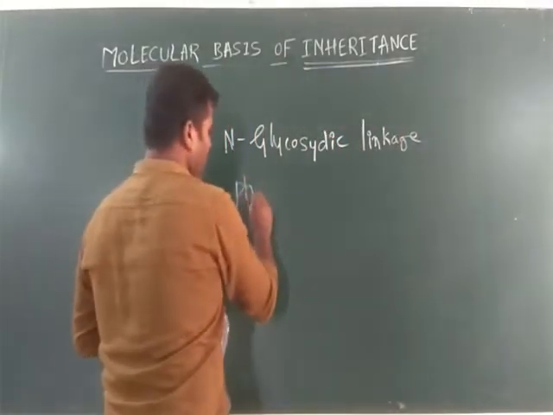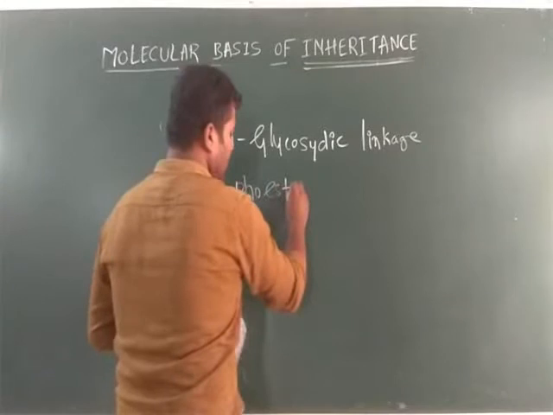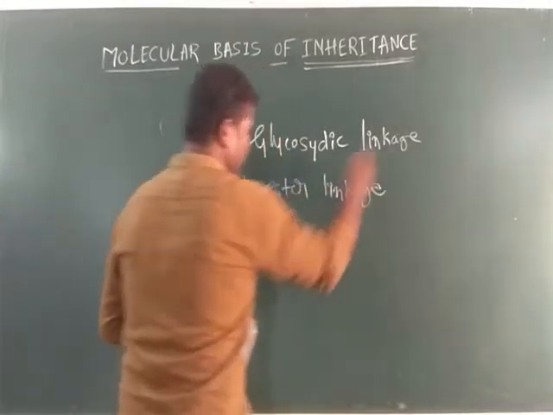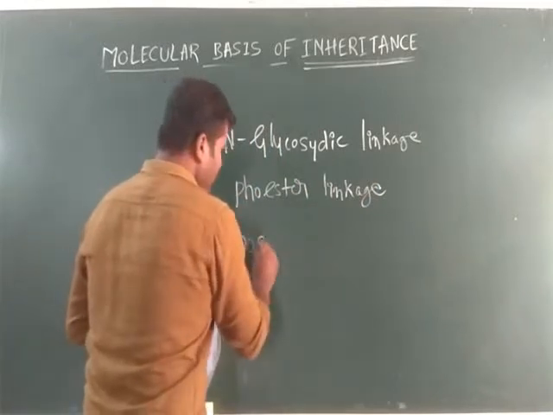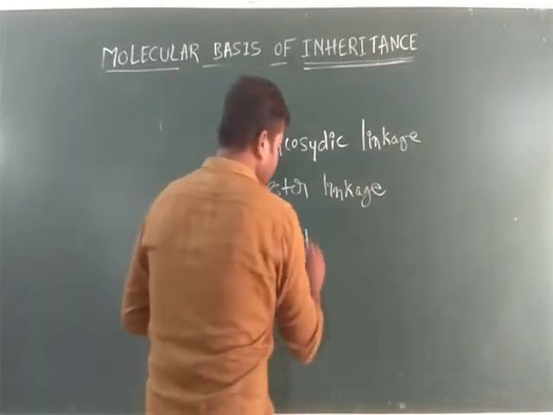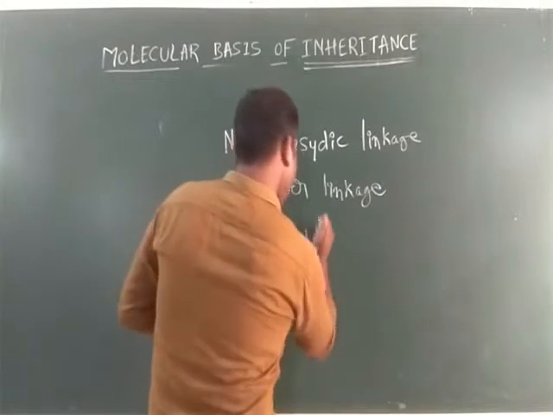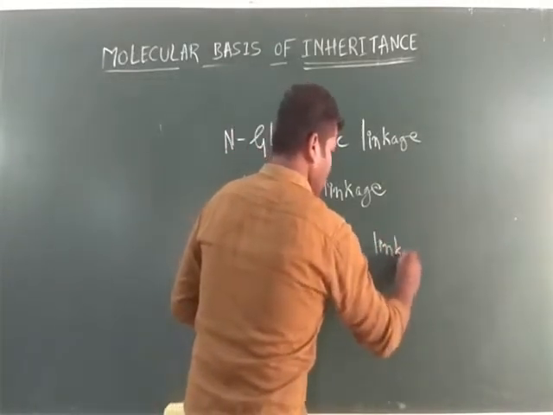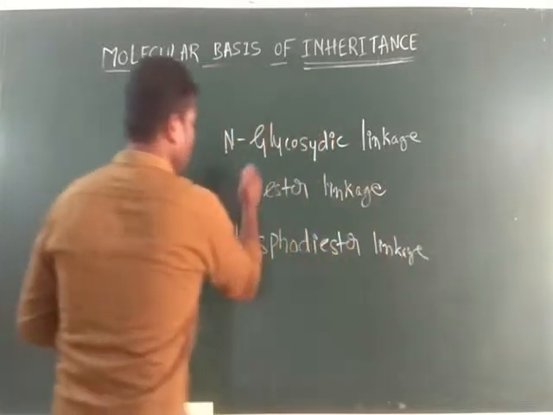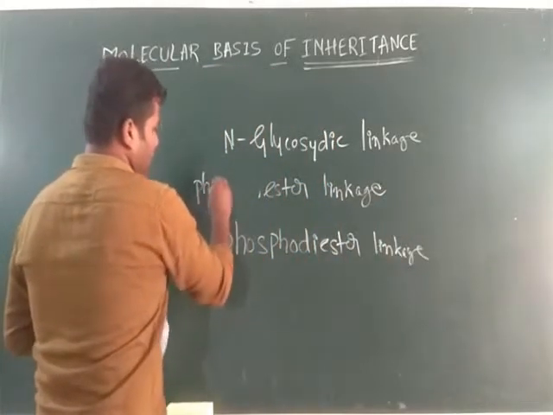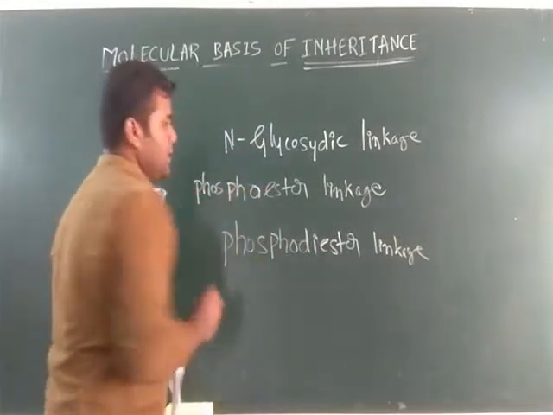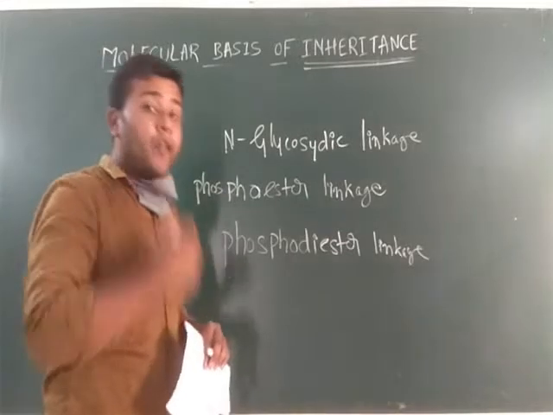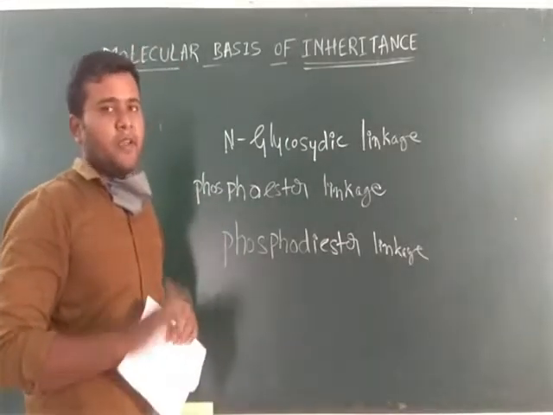Second, phosphoester linkage. And last one, phosphodiester linkage. How these linkages are involved in the framing of the polynucleotide chain.